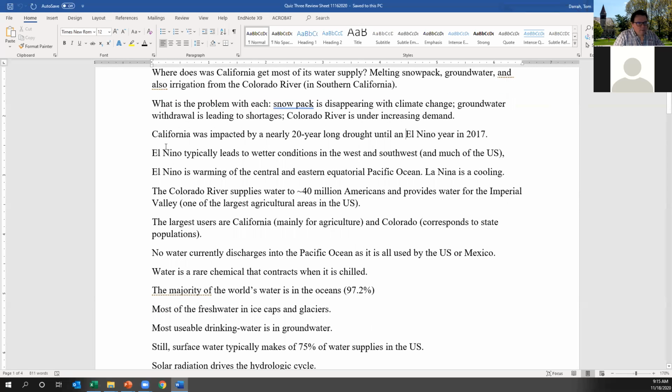So, key things about the El Nino. El Nino typically leads to wetter conditions in the west and southwest, and in fact for much of the U.S. in general.